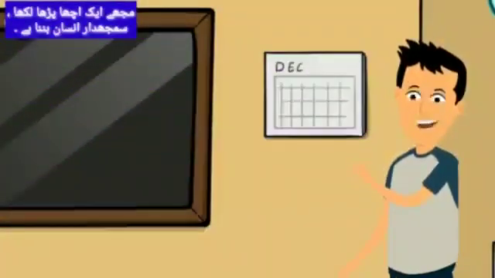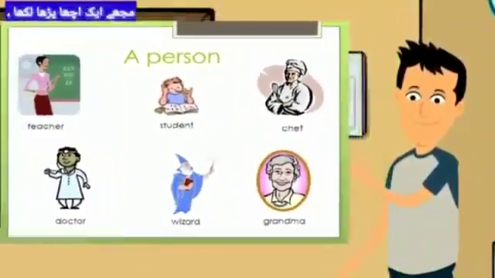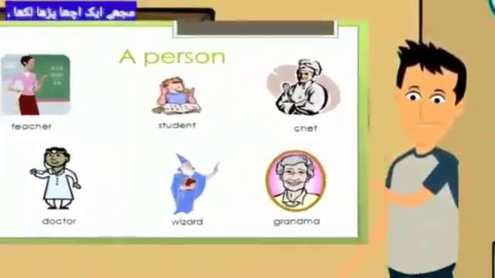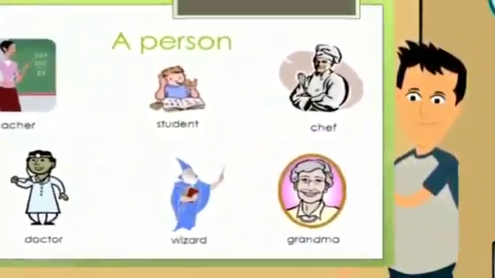That is noun. These names help us to identify or differentiate between people, place, animal or things. When we are talking about person, in this chart: teacher, doctor, student, chef, wizard, grandma and so on.